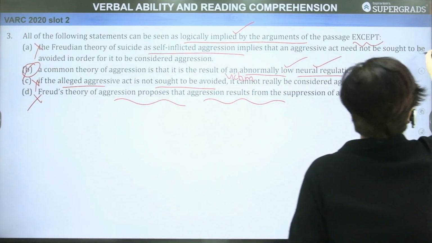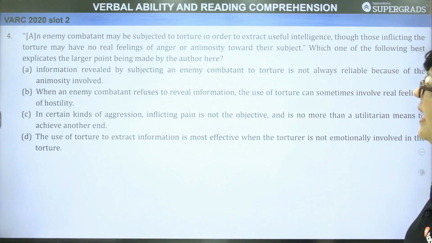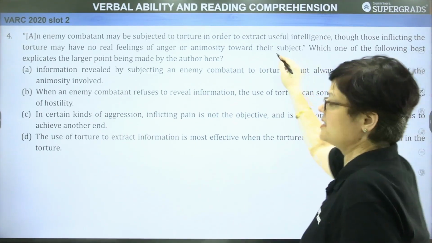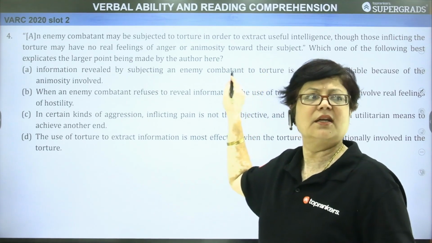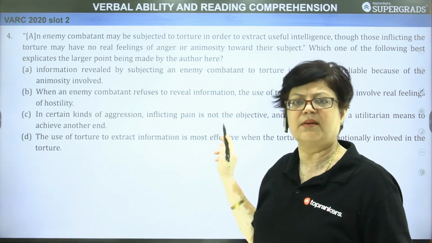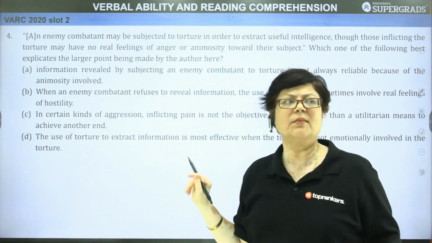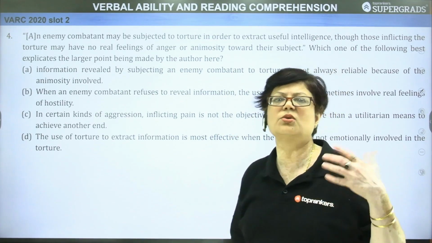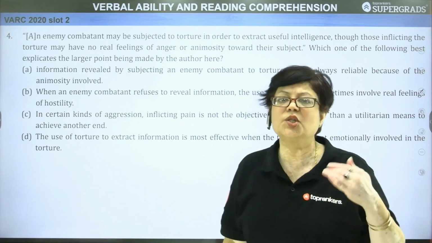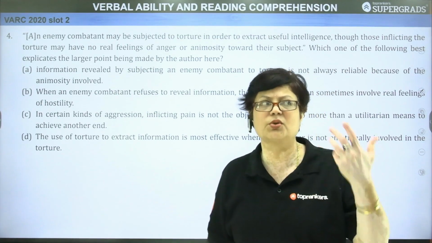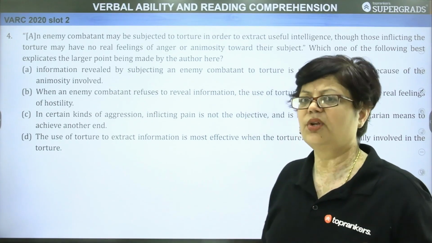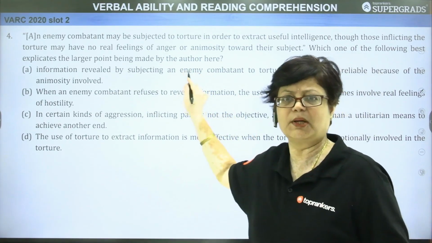Taking up the next question, an enemy combatant may be subjected to torture in order to extract useful intelligence though those inflicting the torture may have no real feelings of anger or animosity towards their subject. This has been quoted in the passage as an example to prove that it may not be necessary that the person who wants to involve in an aggressive act actually wants to inflict pain. वो किसी को नुकसान ही पहुंचाना चाहता है, ये जरूरी नहीं है, उसके लिए ये एग्जाम्पल कोट किया गया है.